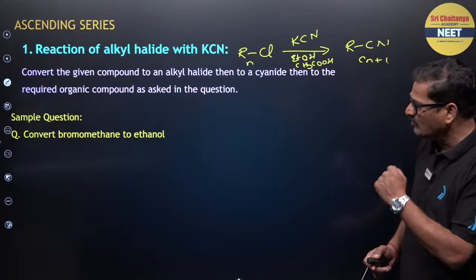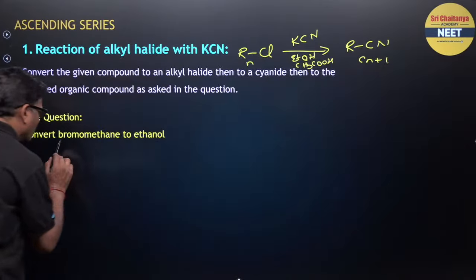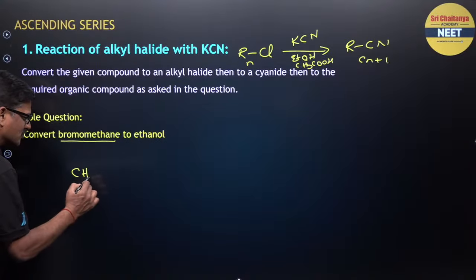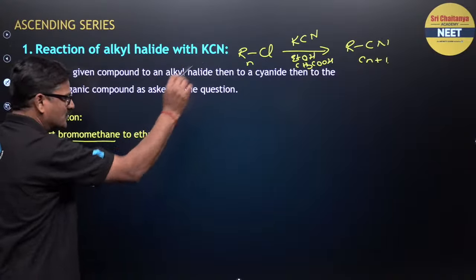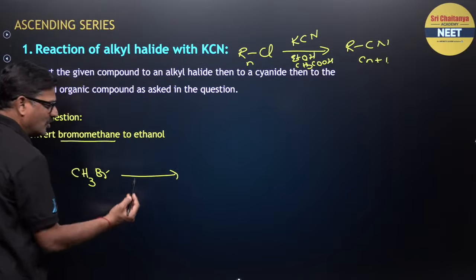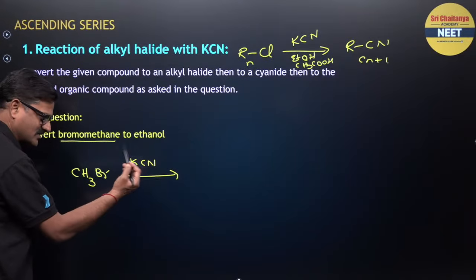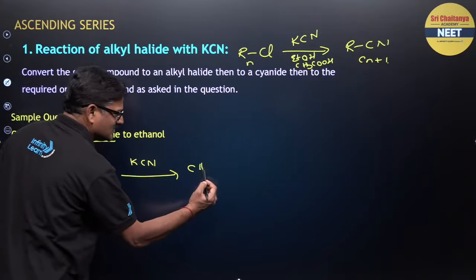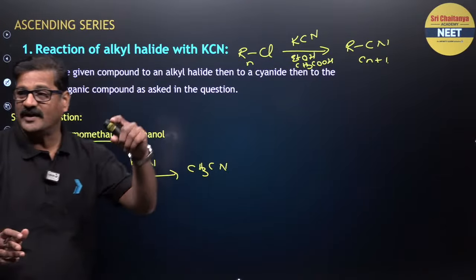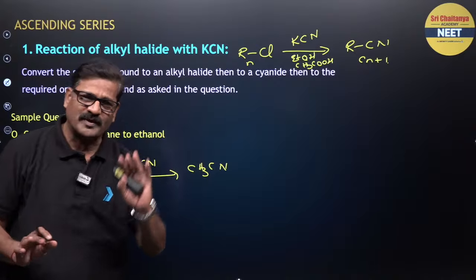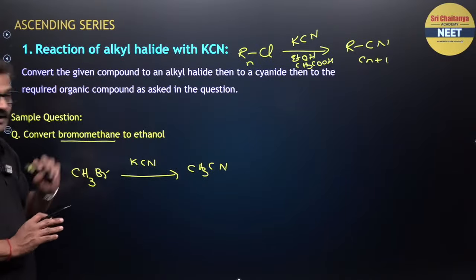How to convert bromomethane to ethanol? So how many carbon atoms are there in bromomethane? Bromomethane is CH3Br. Now simply I want to use this RCN. You are going to say KCN and acetic acid. You are going to get CH3CN. Now we have the cyanide group, which I want to hydrolyze a bit and get ethanol.